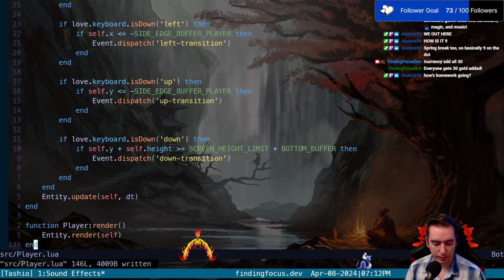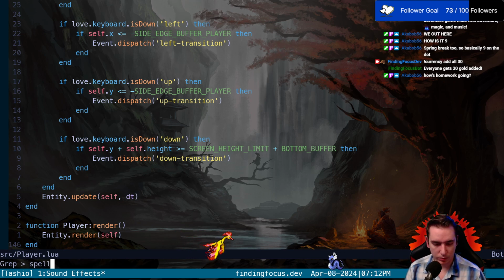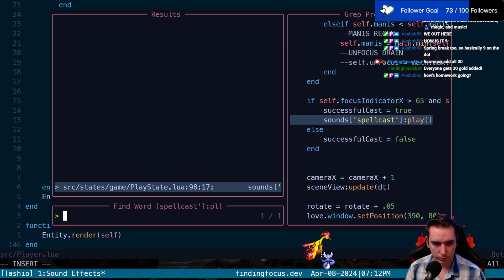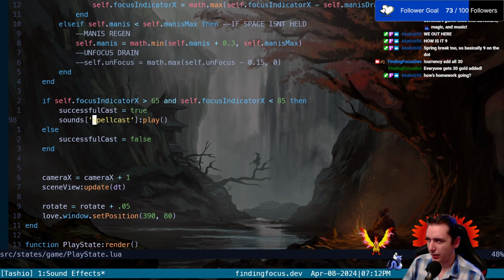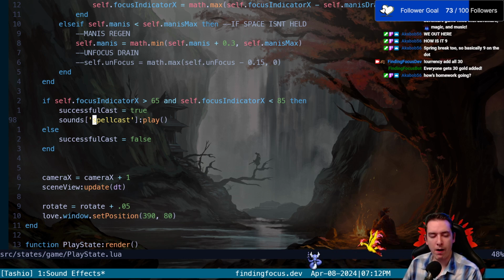I think that's everything. Whenever we do our spellcast sound effect, which is here, this is in our play state. This makes sense either in our play state or our scene, because it needs to be in the HUD.